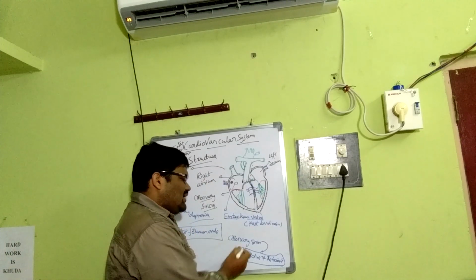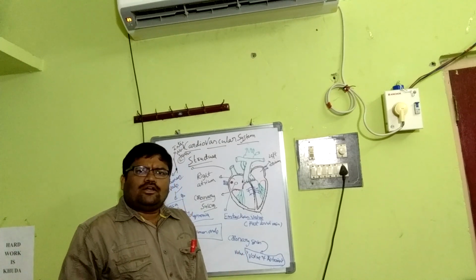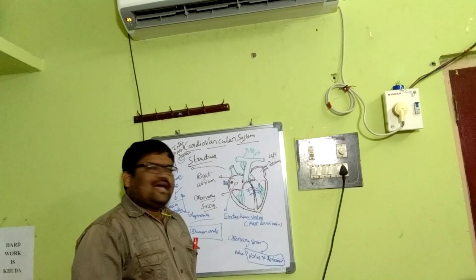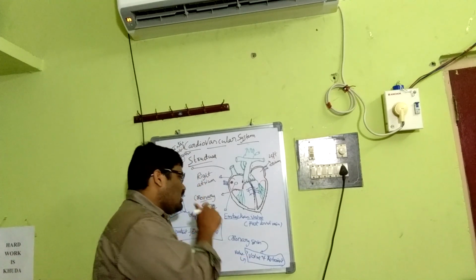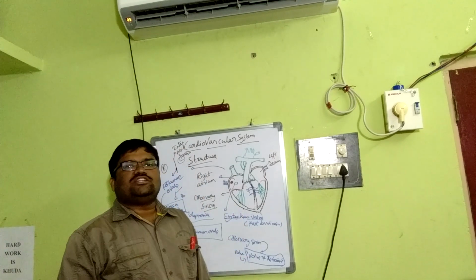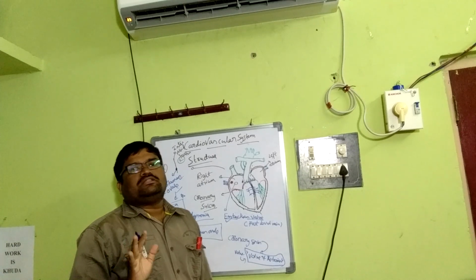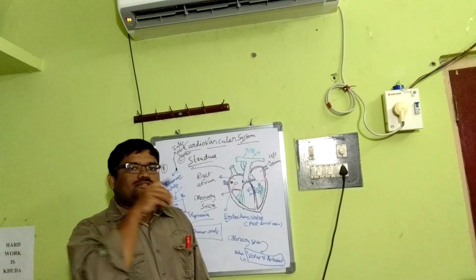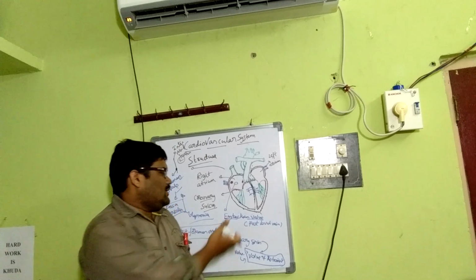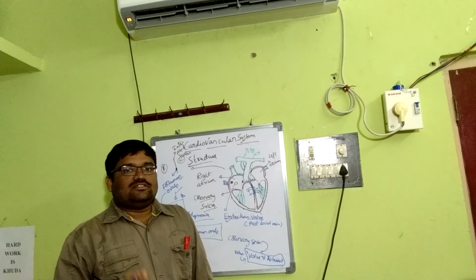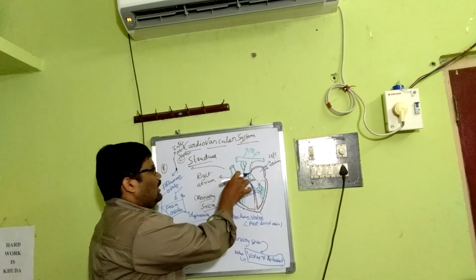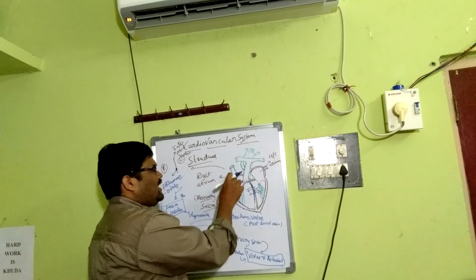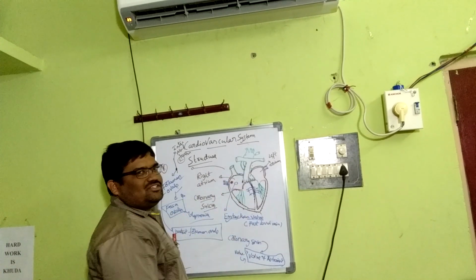Then the coronary sinus: the impure blood from the heart goes to the right atrium through the coronary sinus, and it is guarded by a valve called the valve of Thebesius. Whereas the guard of the postcaval vein is called the Eustachian valve. But for the precaval vein, there is no such valve. It opens into the right atrium, but there is nothing like the Eustachian valve or the coronary valve. This is a very important examination point of view. Right atrium is somewhat larger than the left atrium.